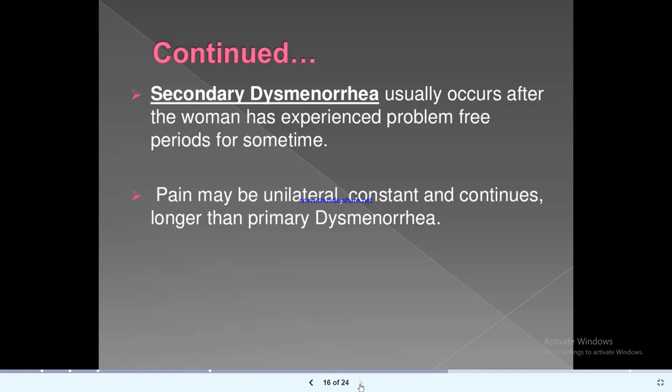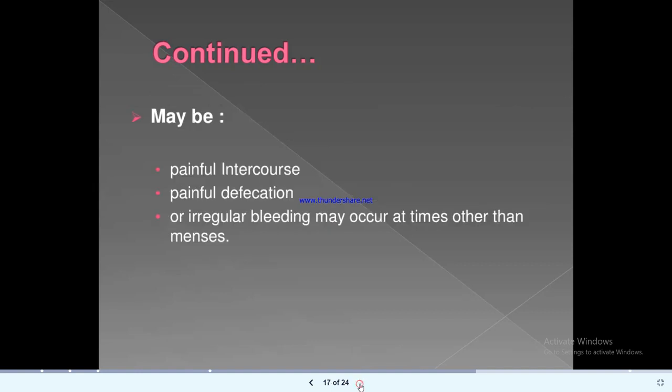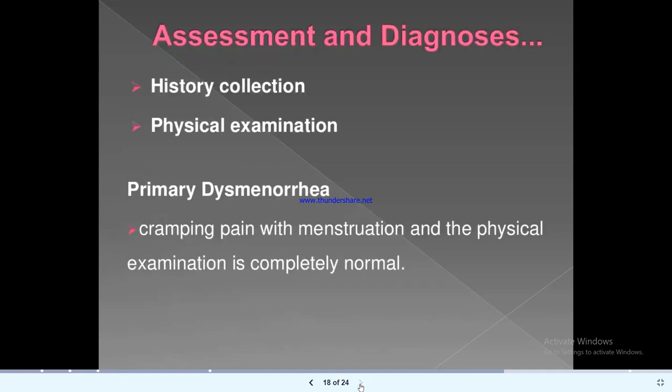Secondary dysmenorrhea usually occurs after the woman has experienced problem-free periods for some time. Pain may be unilateral, constant, and continuous, longer than primary dysmenorrhea. There may be painful intercourse, painful defecation, that is when she passes stool, painful coitus also, or irregular bleeding may occur at times other than menses. So it is also related with irregular bleeding other than menses.